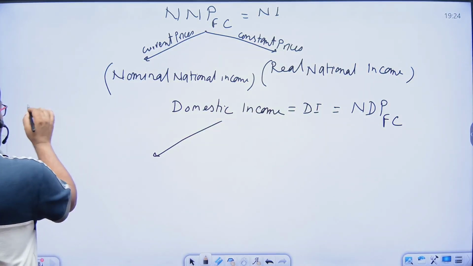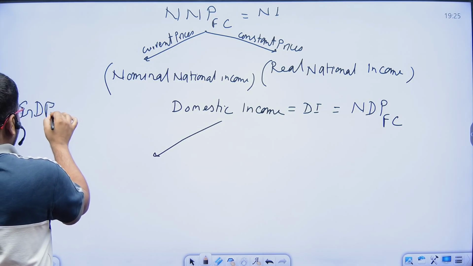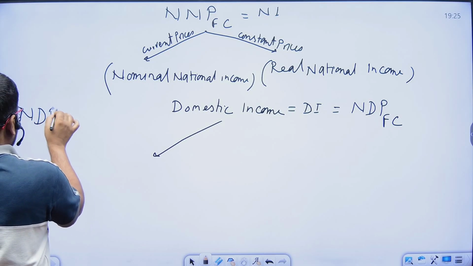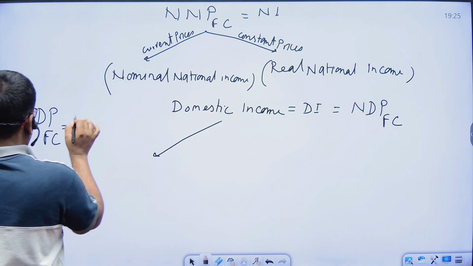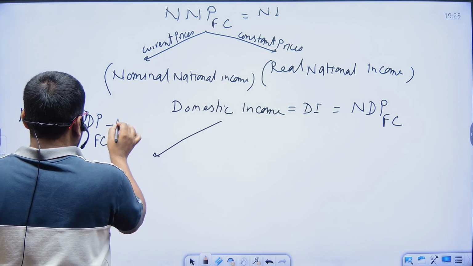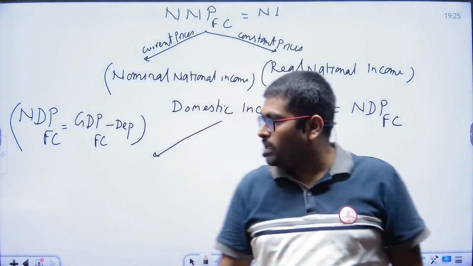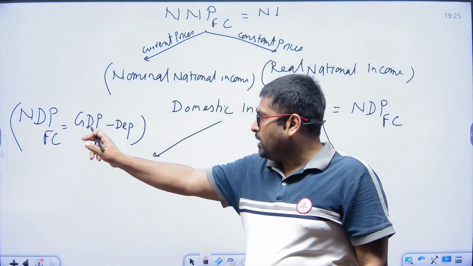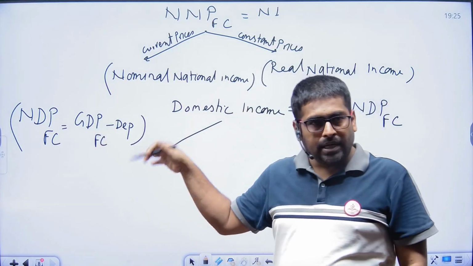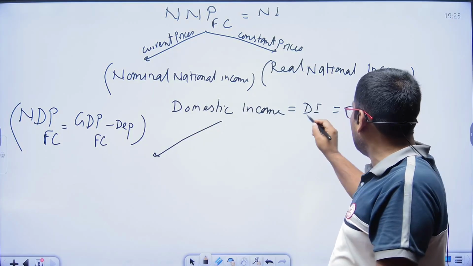Net domestic product at factor cost equals GDP at factor cost minus depreciation. That is, when we subtract depreciation from gross, we reach net, and this net domestic product at factor cost is equal to domestic income.